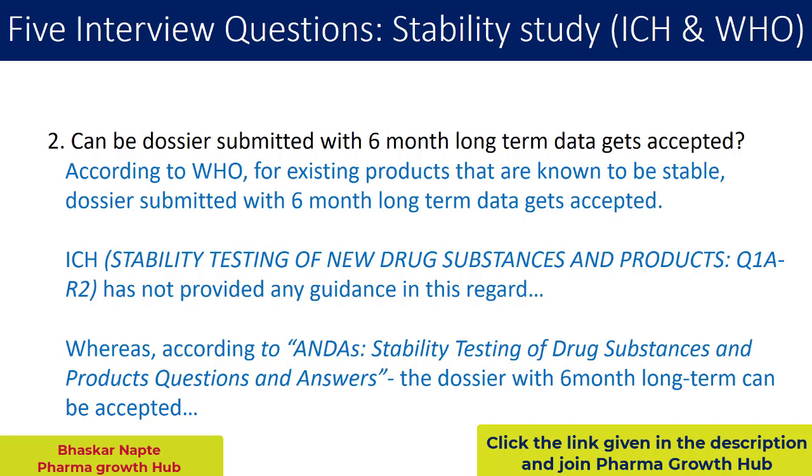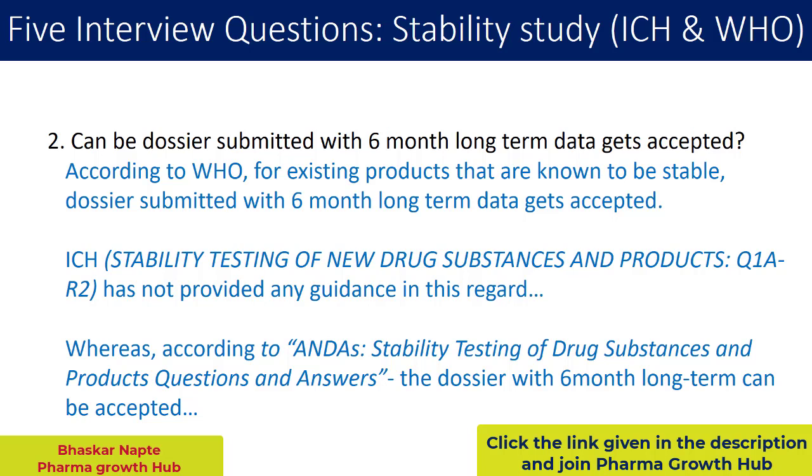Now here it is very specific to ANDAs, which means this is not applicable for new drug substances and new drug products. So again FDA goes back to the ICH guidelines, that 12 months of long-term data is required for new drug substances and new drug products.